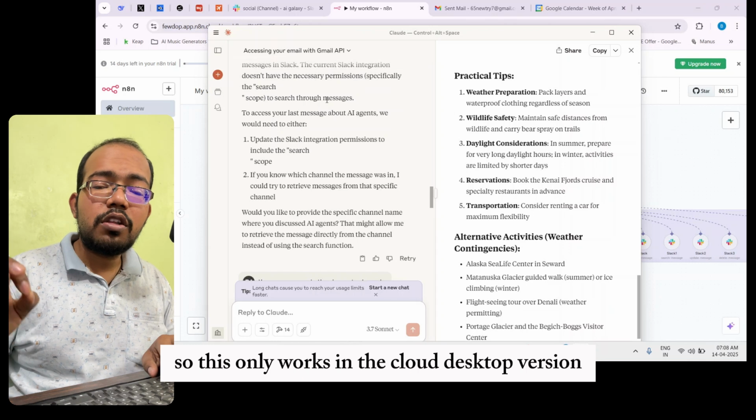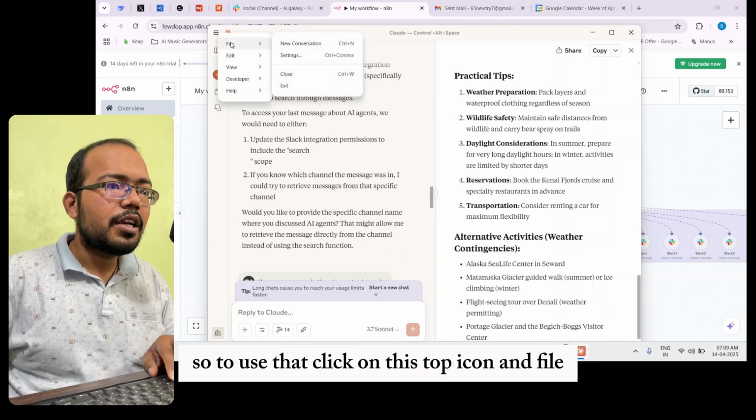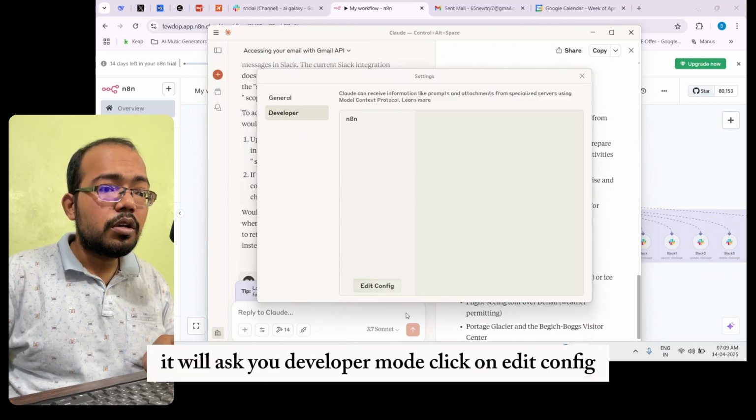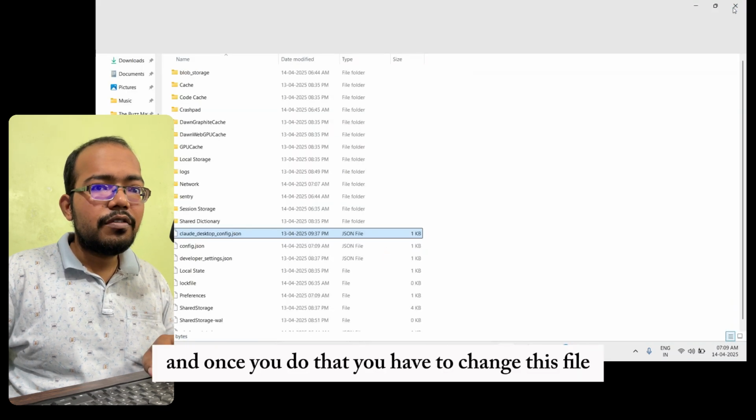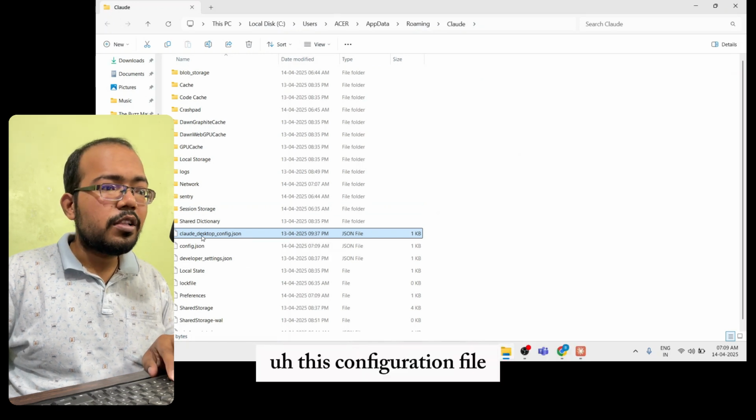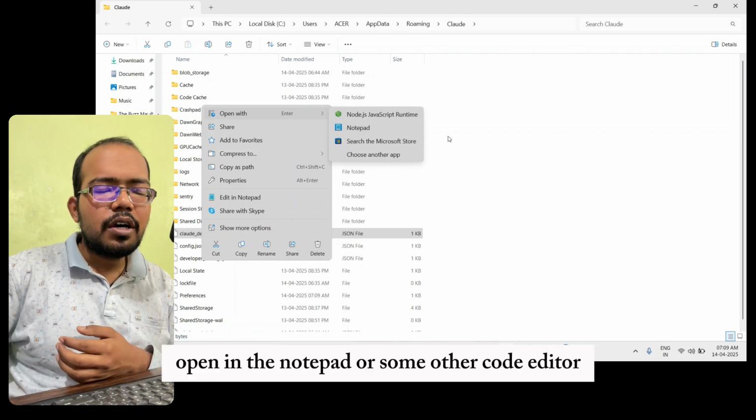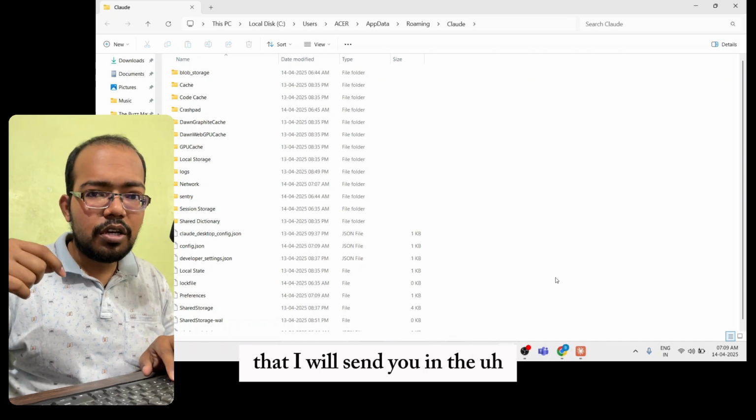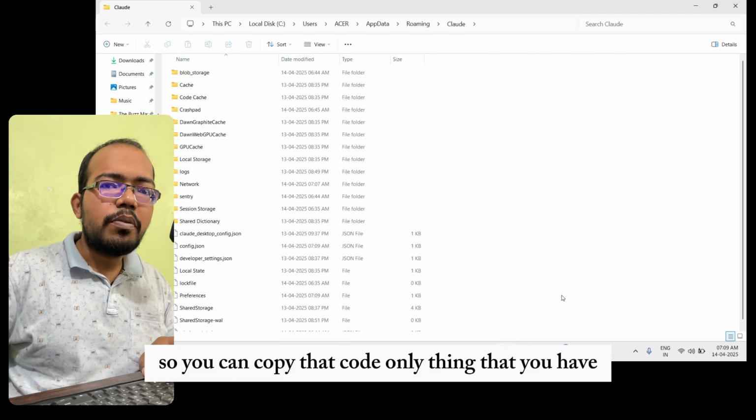All right, so this only works in the Claude desktop version. To use that, click on this top icon and file and click on settings. Here it will ask you for developer mode. Click on edit config. Once you do that, you have to change this configuration file. So right click on this, open it in Notepad or some other code editor, and paste the code over there that I will share with you in the description. So you can copy that code.